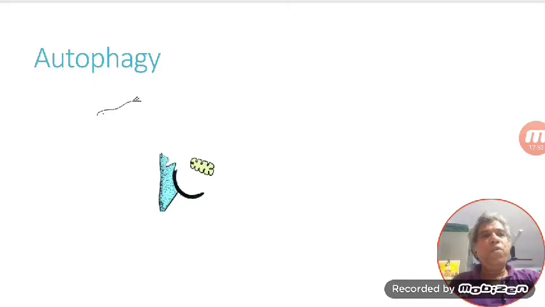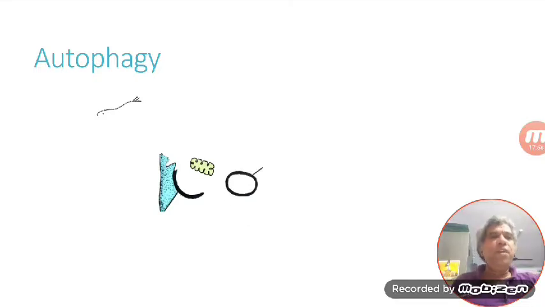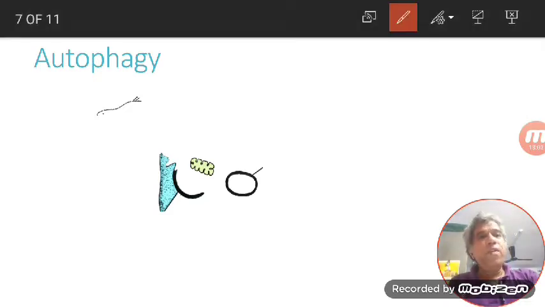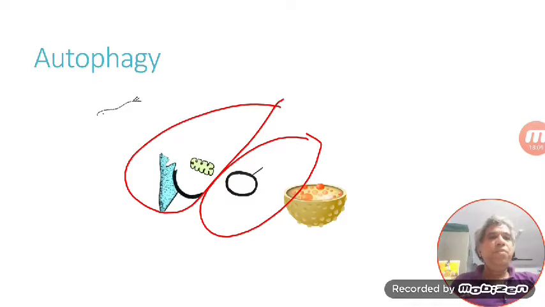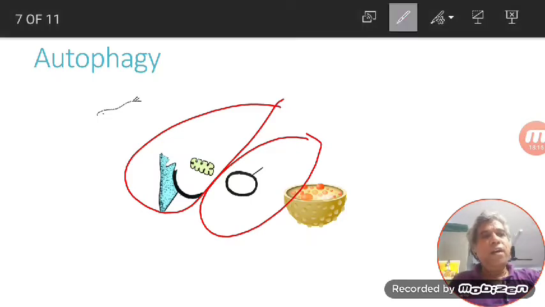Now we will see what will happen to this isolation body. Now it has come nearer to the lysosome. This entire isolation body should get fused with the lysosome. Now it has fused with the lysosome, and you can see the contents of the lysosome. Here enzymes are released.